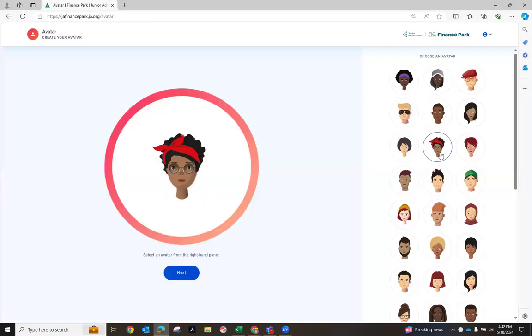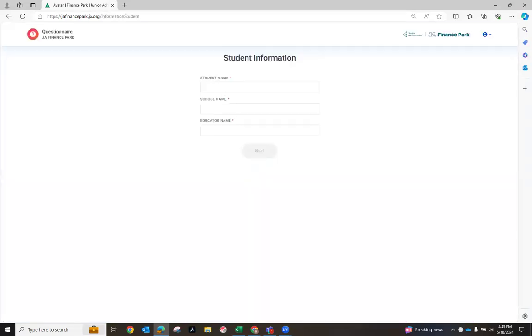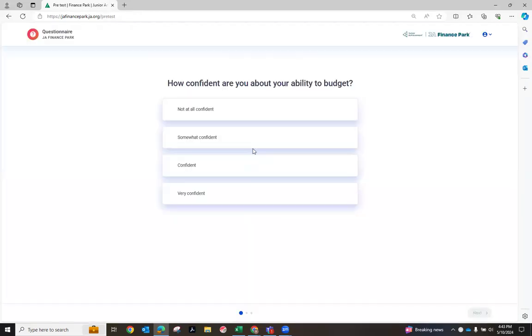Here they get to select an avatar so they can just have fun with that. They're going to put in their student name, their school name, and their educator name as well. And we'll prompt them as to which teacher to put.